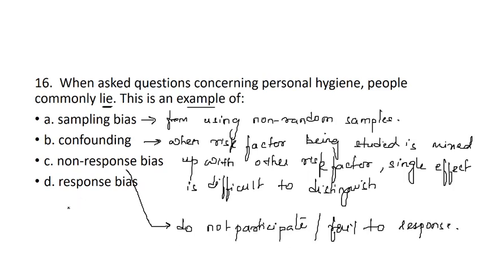It occurs when a person gives misleading or incorrect information about their personal health or hygiene. So when they lie, it's misleading information, a kind of response bias.